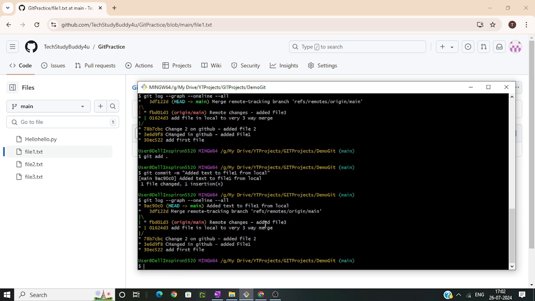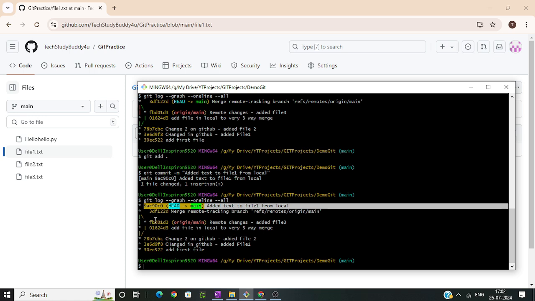If you compare the log for the previous one, the last commit was 3D over here, after which it has seen in my current, just now what I have committed, that change. Basically it only knows the change that I did in the local. It's still not aware of the change that I did in the remote.